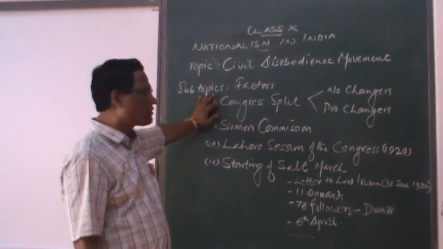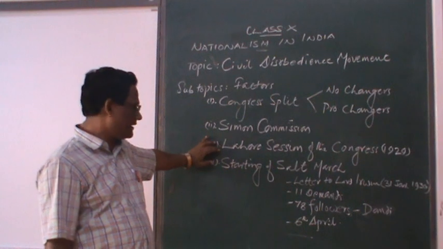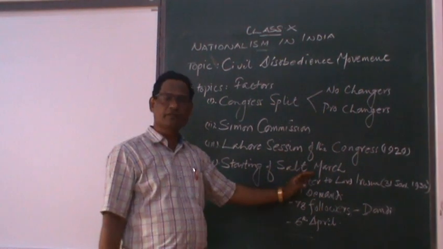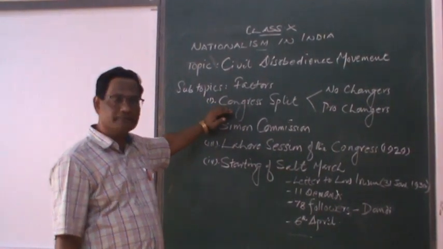The first one is the Congress split. Then we have the Simon Commission. Next we have the Lahore session of the Congress. Then we will start the beginning of the Salt March. So let's go and discuss about the Congress split.